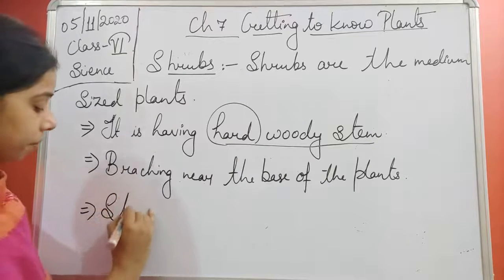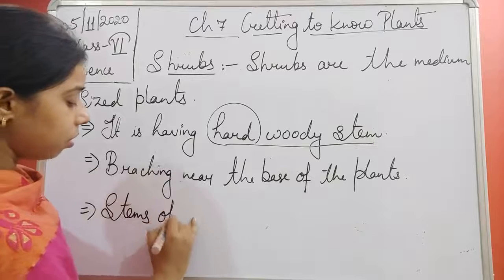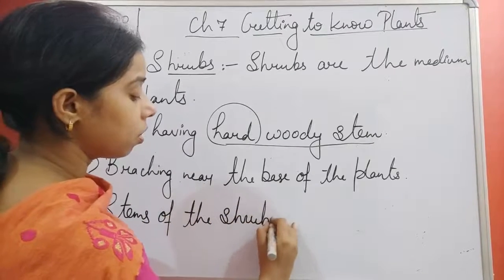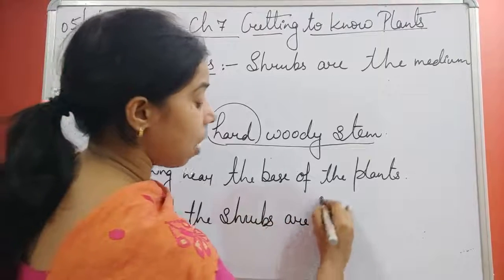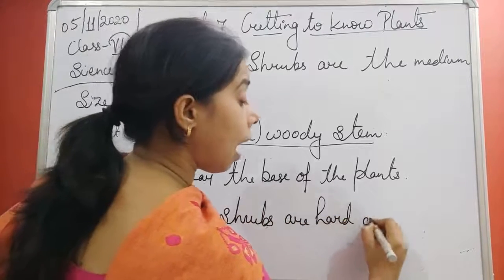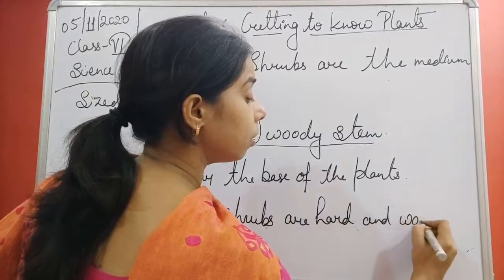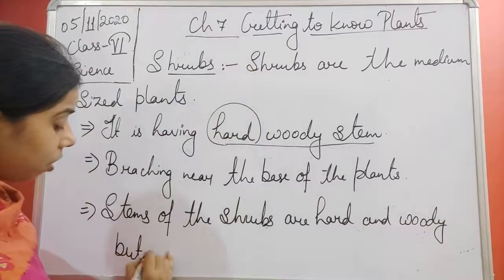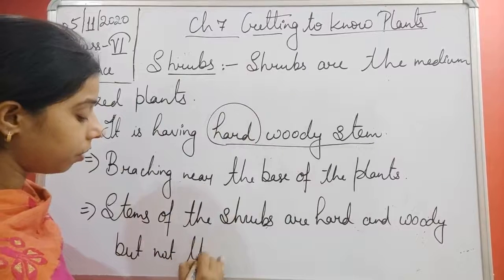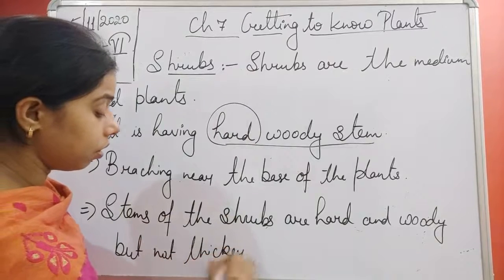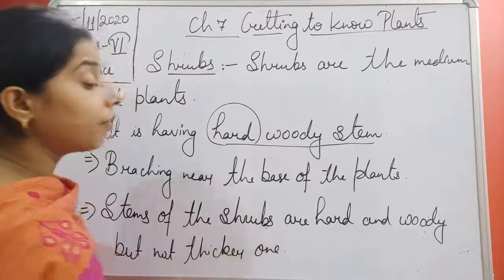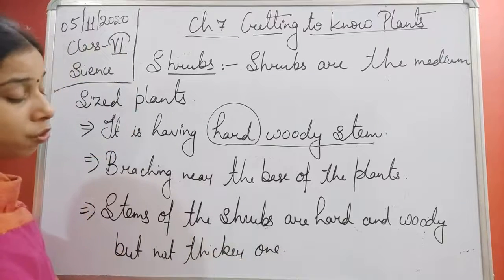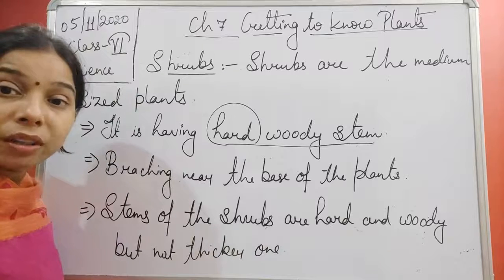Stems of the shrubs are hard and woody, but not thicker ones. Okay, so it has a hard and woody stem, but if you see the width of the shrub, you will find that it is not a thicker one.